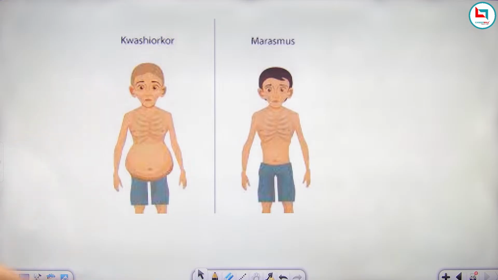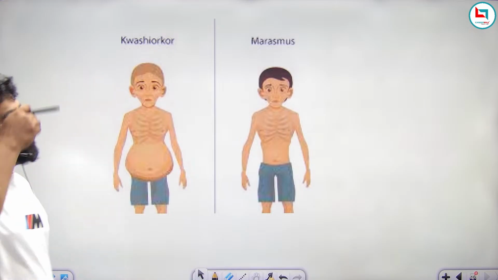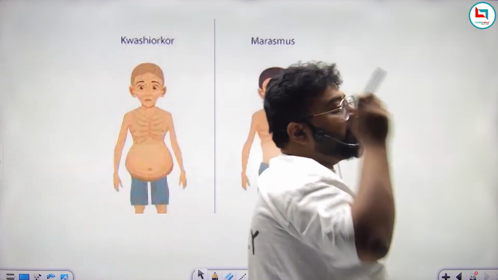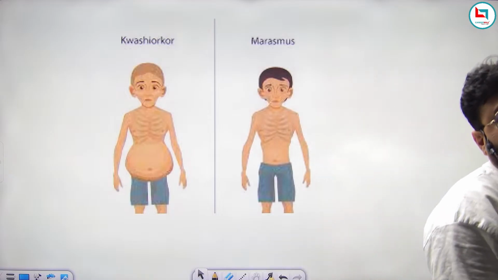So this is just protein malnutrition. This is our first chapter of human physiology, that is human digestive system.